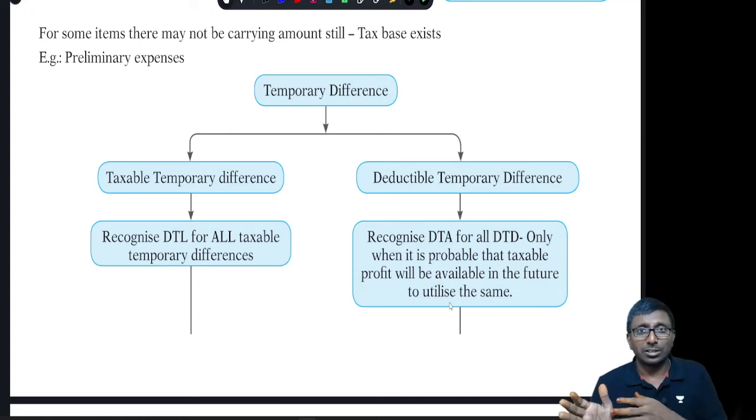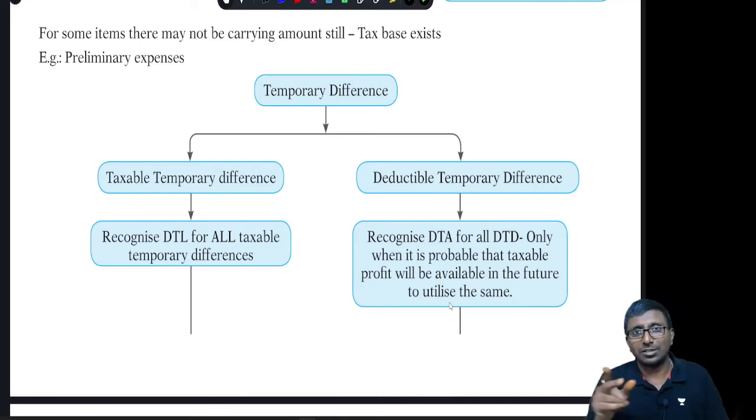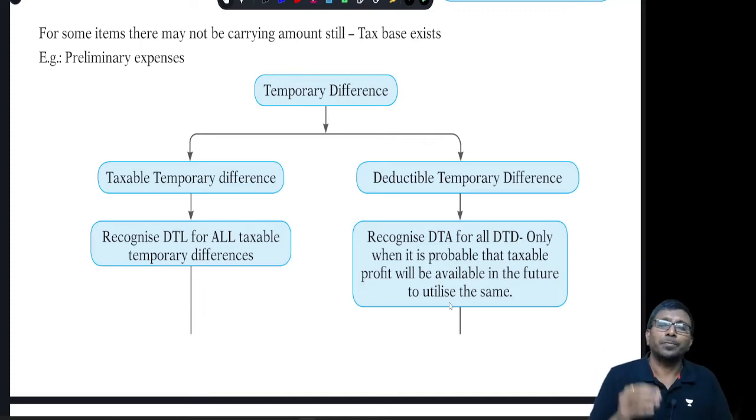With respect to deductible temporary difference, we will create deferred tax asset. First we will say it is for all, but with one small point: we will create deferred tax asset only when it is probable that there will be taxable profit in the future. Because if there is a taxable profit in the future, then this deferred tax asset can be offset, otherwise it is useless. So if you ensure that there is a reasonable certainty that there will be taxable income in the future, then yes, you create deferred tax asset.